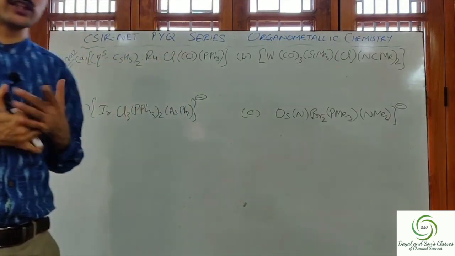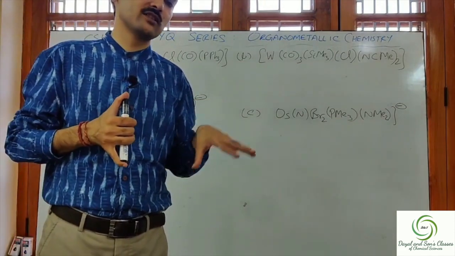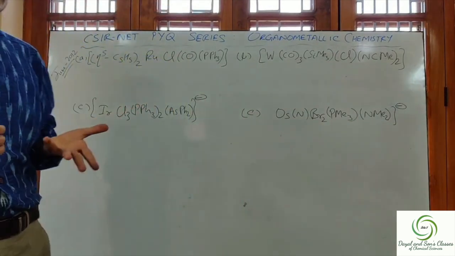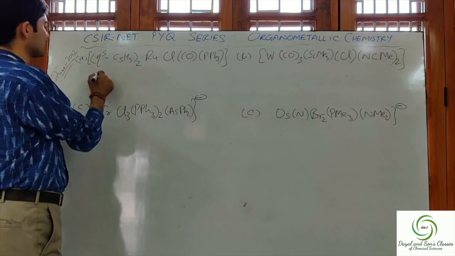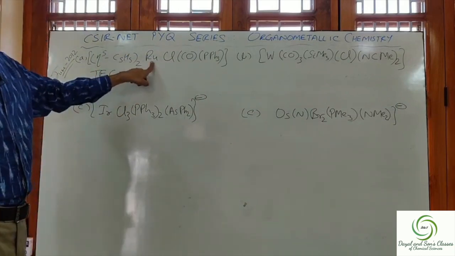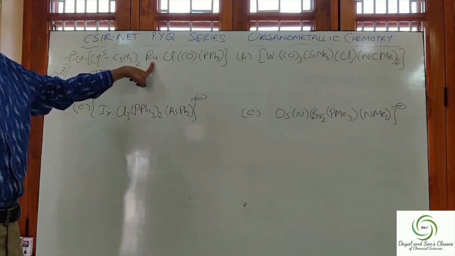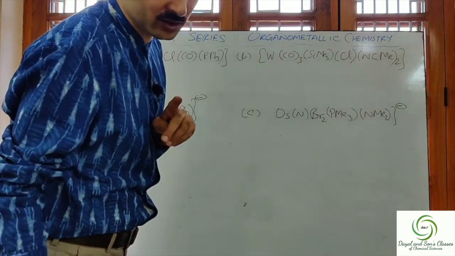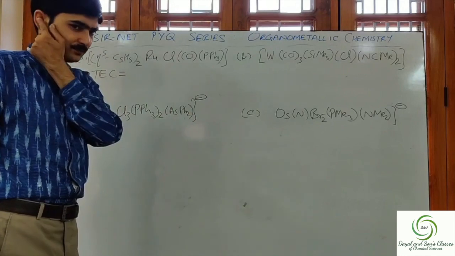Now again, in this question we have to calculate TEC, and for the complex for which the TEC does not come equal to 18, that will not obey the 18 electron rule. So let us calculate the total electron count for this. Let us calculate TEC for the first complex. In this complex, the metal center is Ru, and Ru contributes 8 electrons. Ruthenium contributes 8 electrons.